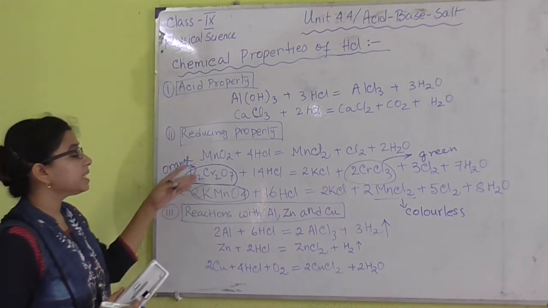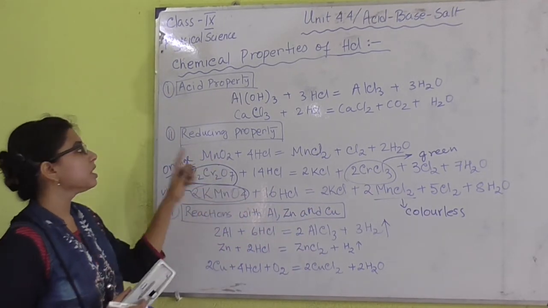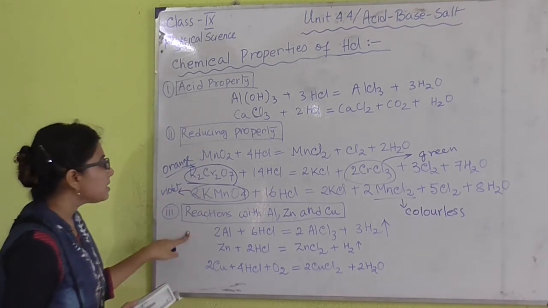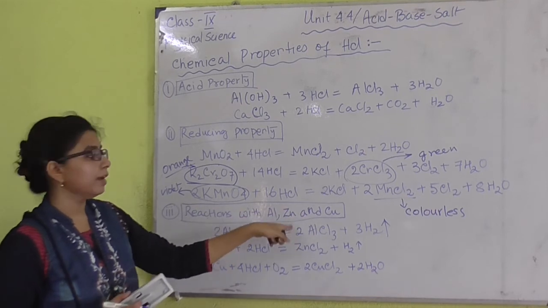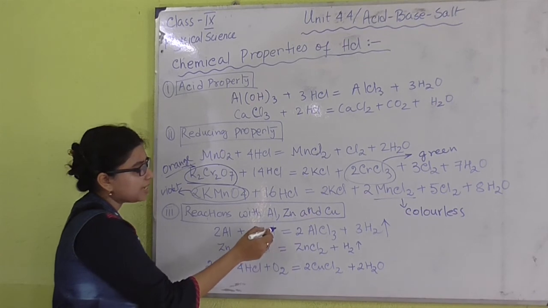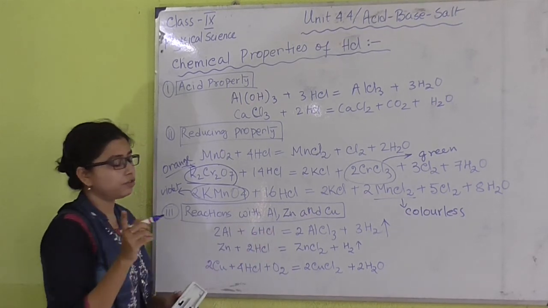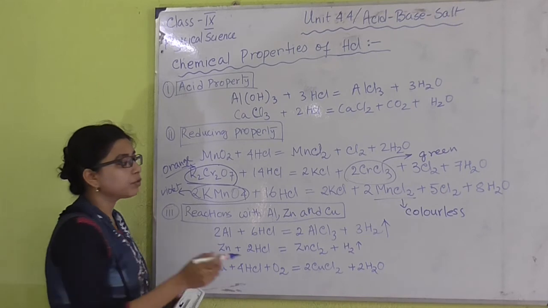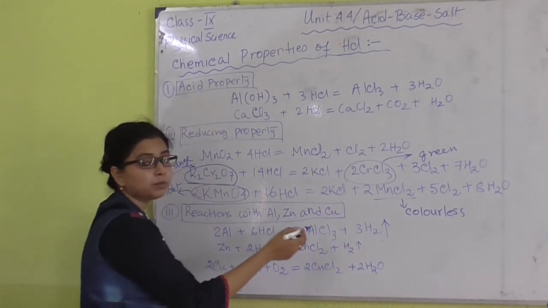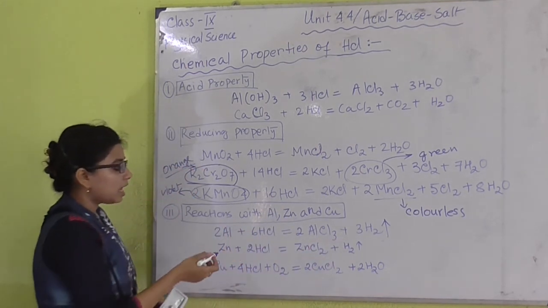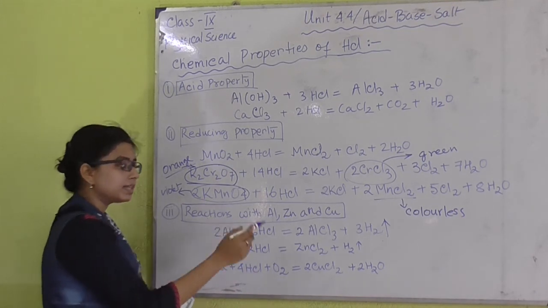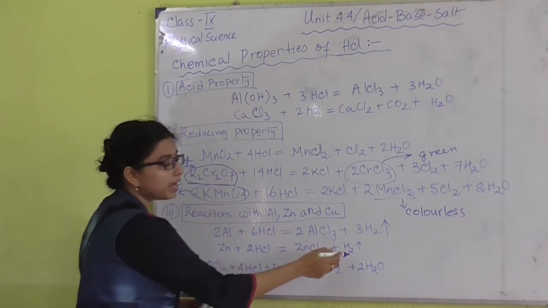Okay. So by using any of these three reactions, we can explain the reducing property of hydrochloric acid. And the last thing is reactions with the metals aluminium, zinc and copper. If we take hydrochloric acid, obviously this will be dilute hydrochloric acid, because dilute acids can produce hydrogen gas. Okay, so with aluminium it will produce aluminium chloride and hydrogen gas.